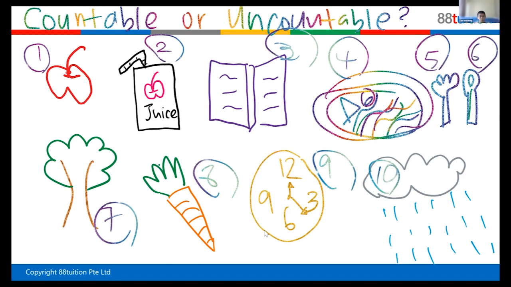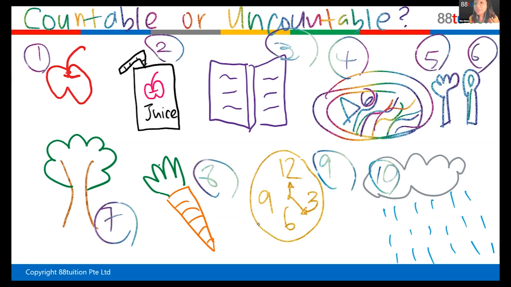Very good. What's the second picture? Apple juice. Yes, a juice, not a packet, okay, just a juice, a liquid, I'm referring to liquid. Open the book. Very good. Number 4? I don't know, what did you draw? It's food. It can be either food or noodles, okay, up to you. Food and/or noodles. What is number 5? Fork. 5 is a fork. Very good. 6?